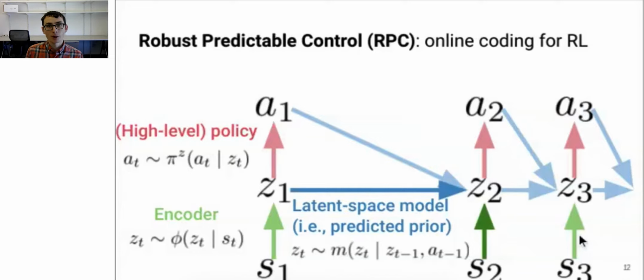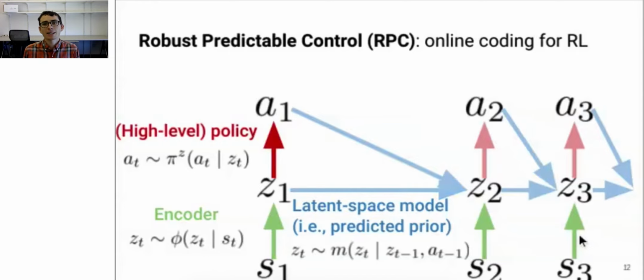The encoder and the model end up being trained to be self-consistent. That is, the output of the blue arrow should equal the output of the green arrow. And the policy is trained to maximize reward while visiting states where the latent space model is correct. Because if the policy can visit states where the model is correct, it needs to look at fewer bits of the observation. Thus, the policy is also trained to be self-consistent with the model. At this point, we've introduced the method.